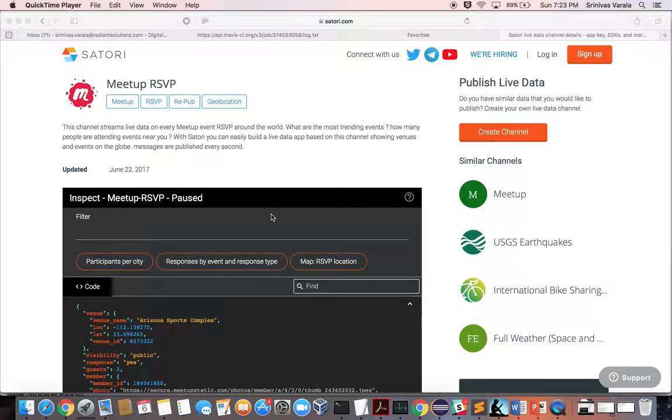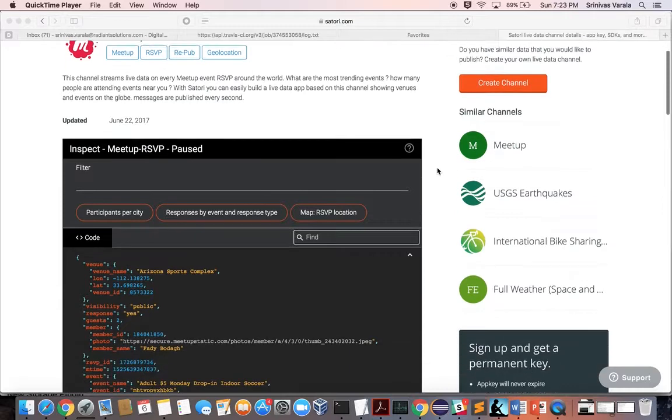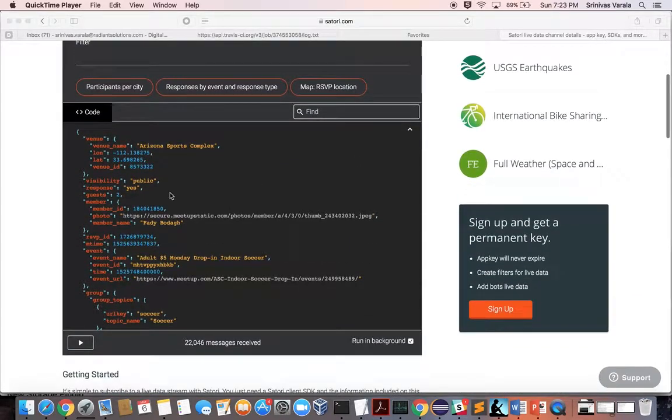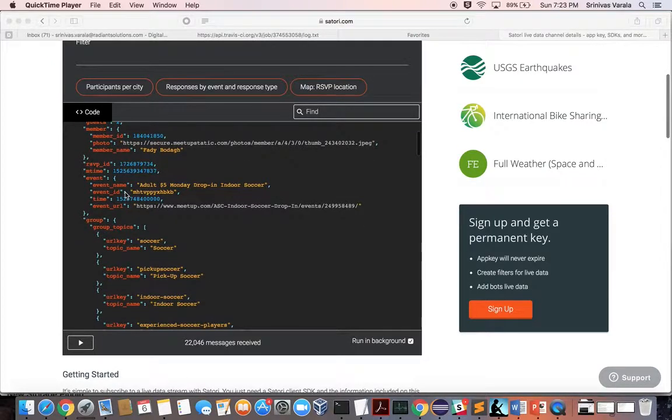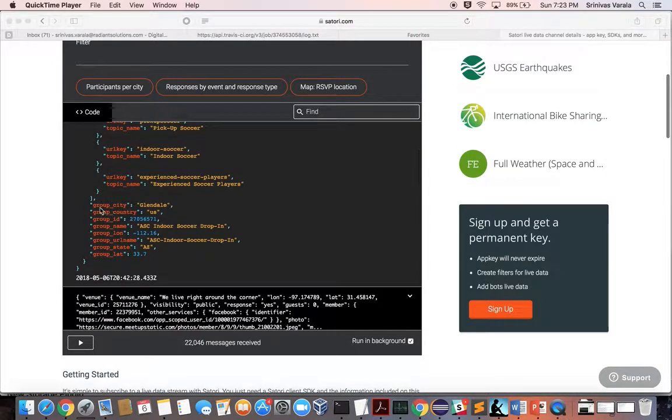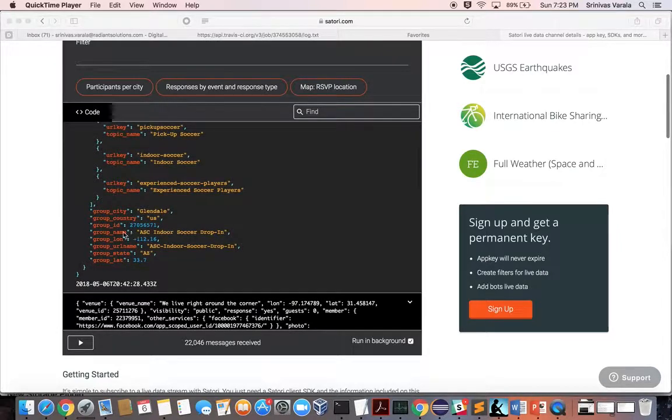For my project, I'm using Meetup RSVP event data, streaming data coming from Satori. This is a sample data. It has the different fields for each RSVP event: the response, where the event is happening, the event name, the geographic location of the event, and all.